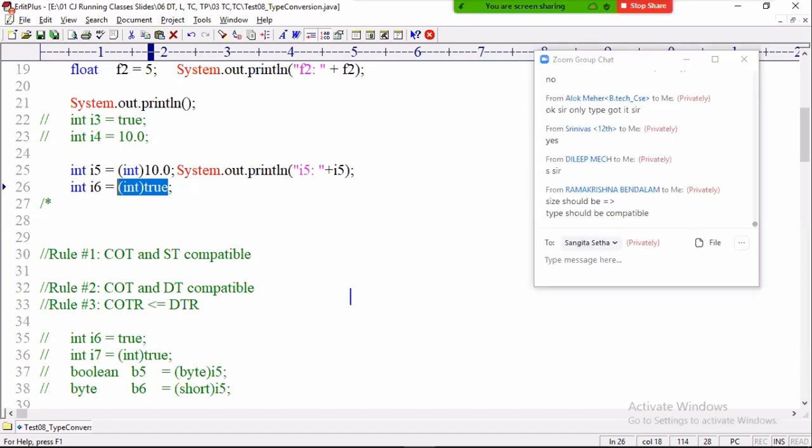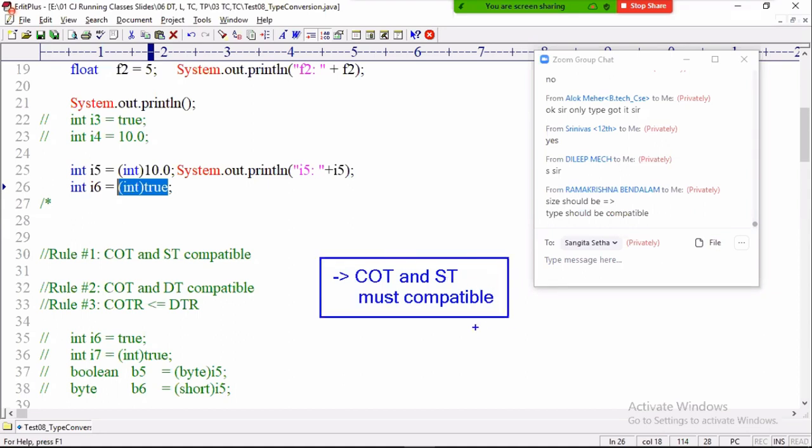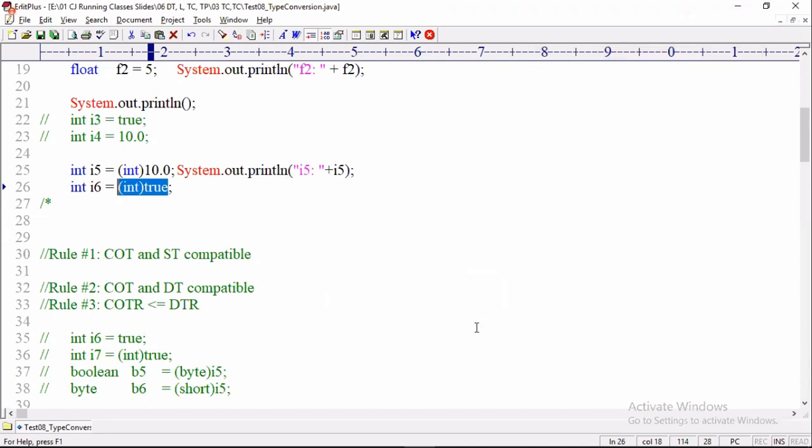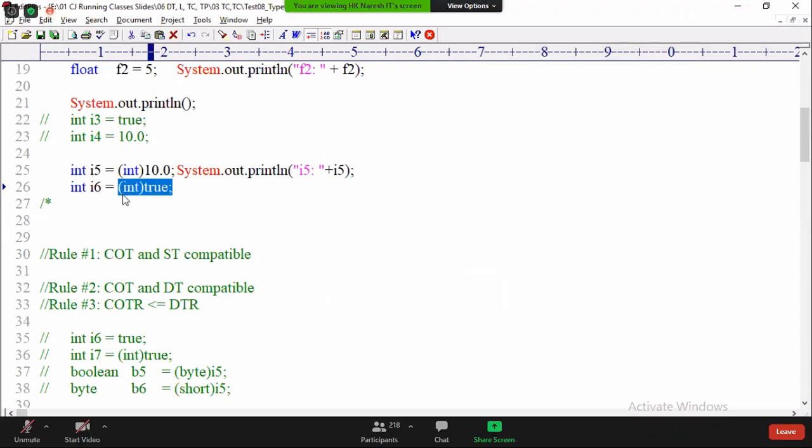So what do you need to verify? Only one rule. What is the one rule? Cast operator type and source type must be compatible. That's it. Assignment operator has two rules, but cast operator has only one rule. Hey, all of you, do you understand? Did you get clarity?